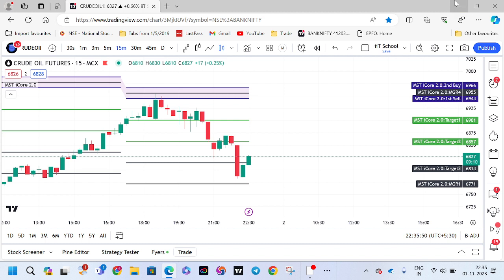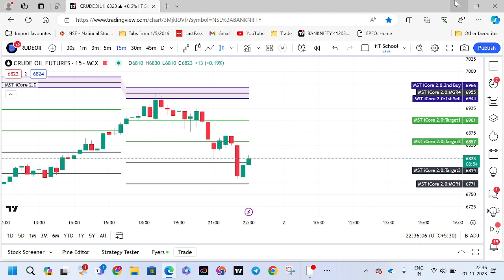Let us show you what is meant by evening market. Evening market works especially for MCX, like crude oil, silver, gold, copper, natural gas and all.